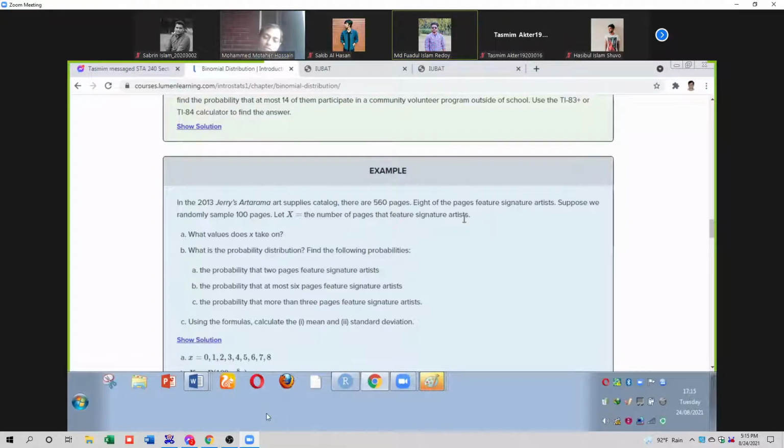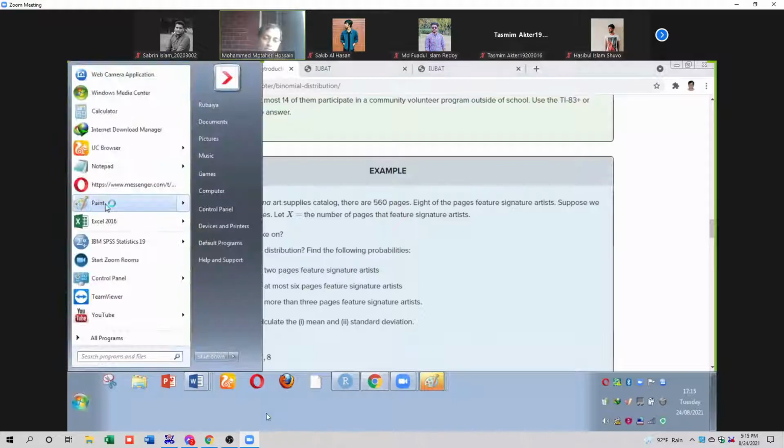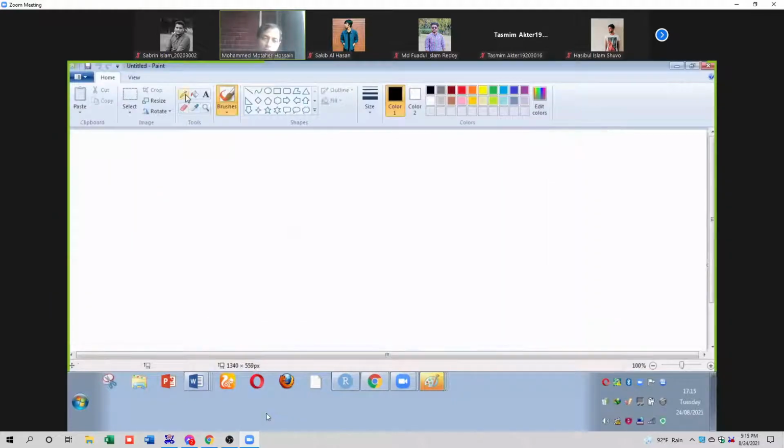How many pages feature signature artists? 8 out of 560. So what is the proportion or probability? Because 8 out of 560, so 8 divided by 560.